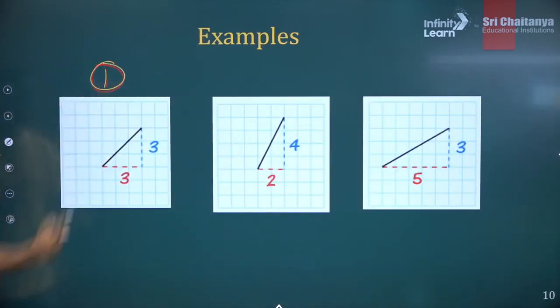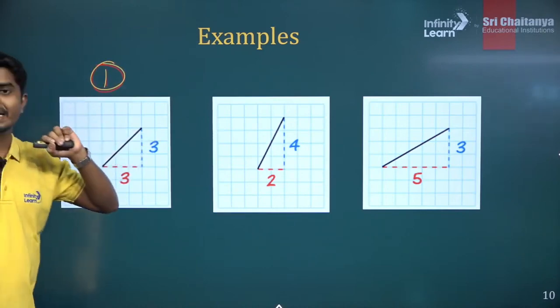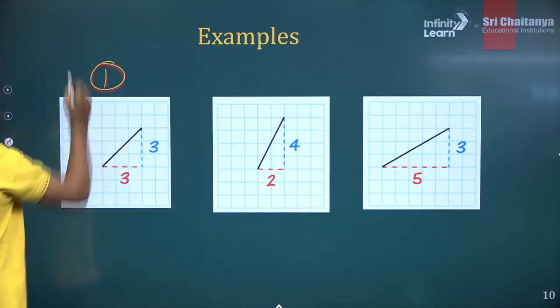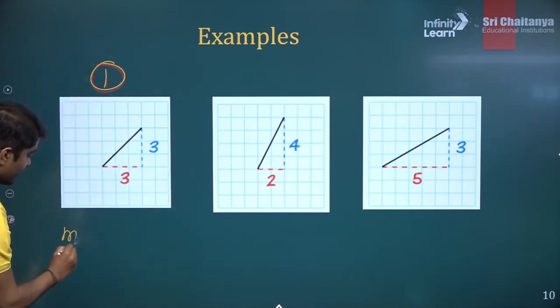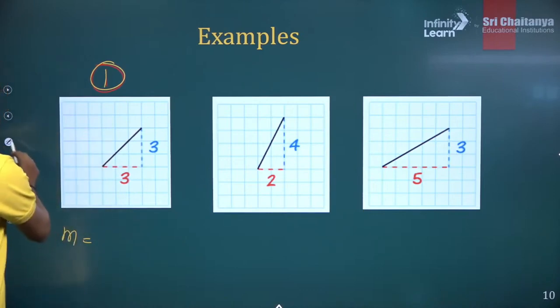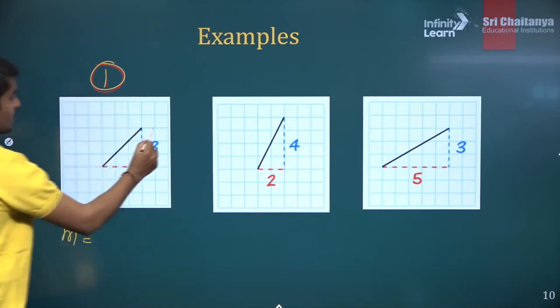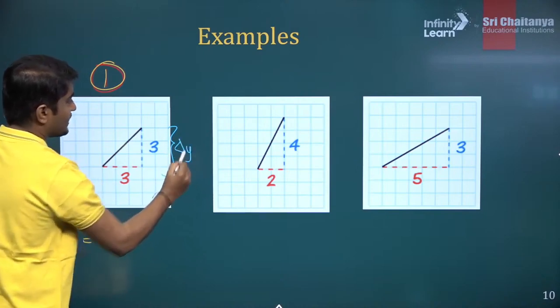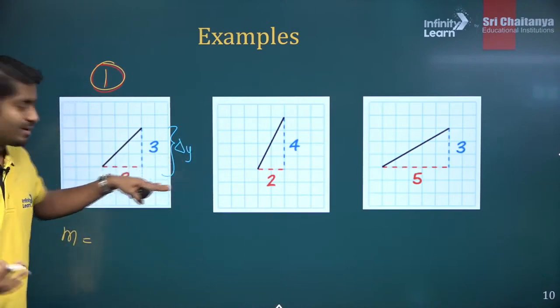First one. So here, you see, this is a 3 and 3. So how do you calculate the slope? I'll write down the formula here. Slope is nothing but change in the y coordinate. There is rise or fall, correct? So how much is it?